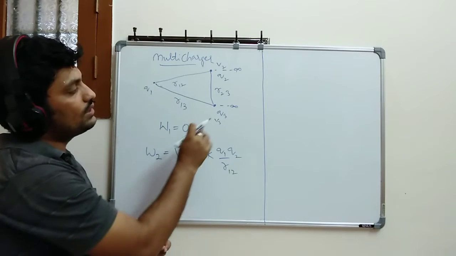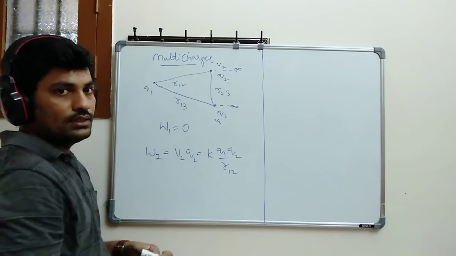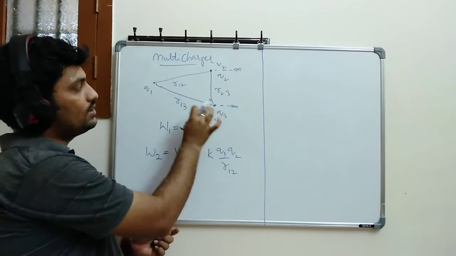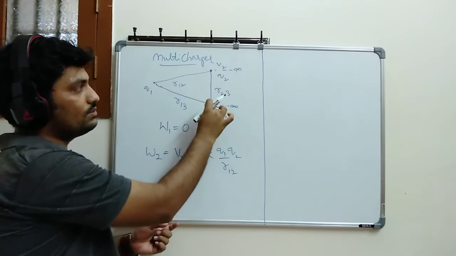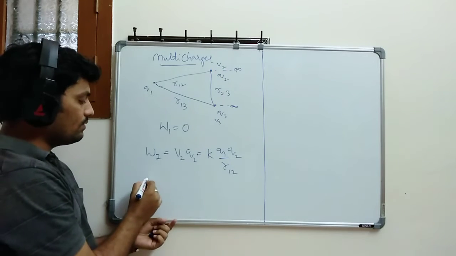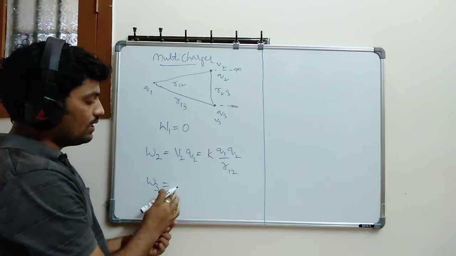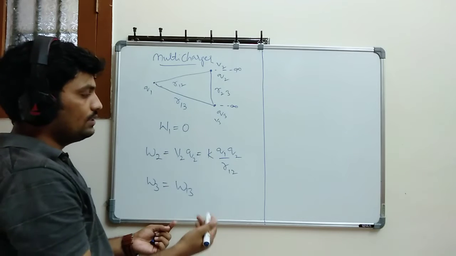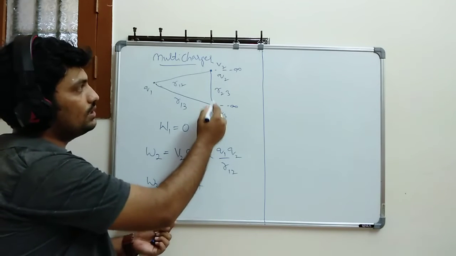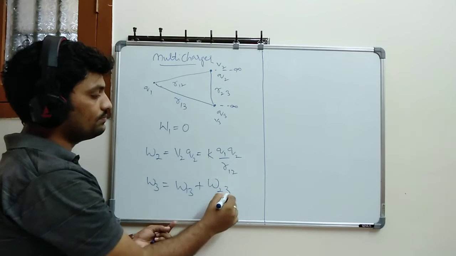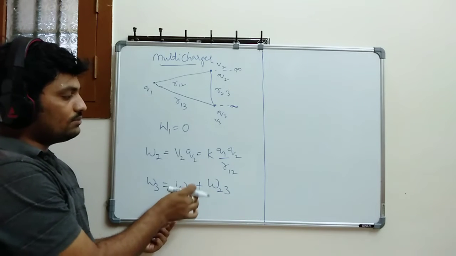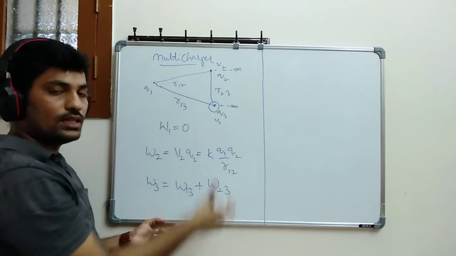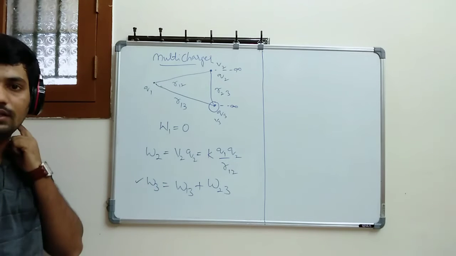Next, whenever I am bringing the Q3 charge, what is the effect? When I am bringing Q3 charge, it will definitely have a force from here to here, and from here to here also it will have a force. So let's suppose when I am writing W3, I should write the work done from the first one, so I can write 1 3. Similarly, plus from here to here also, which I can write 2 3. So what I am adding from this particular charge will have an effect from this charge and an effect from this charge. Both work done should be added. Then that will be your W3.